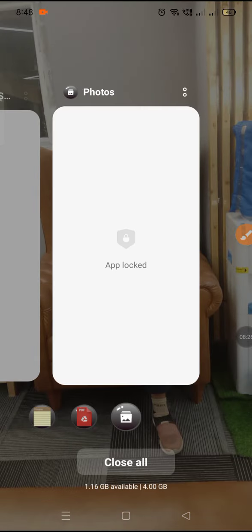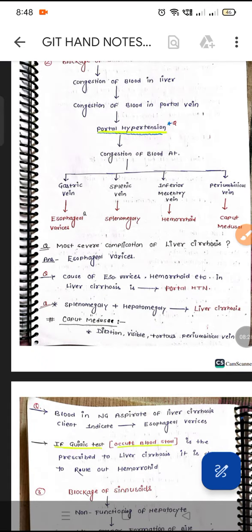Say this is caput medusae. So what will happen? These periumbilical blood vessels will become like varicose veins. This is an important clinical feature in the liver, in this periumbilical vein. And because of the congestion of the periumbilical vein, caput medusae will happen.